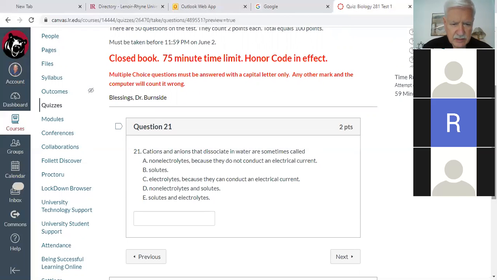Is it Olivia? Yeah, it's me. Okay. What do you think? Would it be D, non-electrolytes and solutes? No. The thing, cations and anions are what? Charged. Cations are positive, anions are negative. Okay. Anything that has an electrical charge can conduct an electrical current. So they call those electrolytes, C, and it's because they can conduct an electrical current.